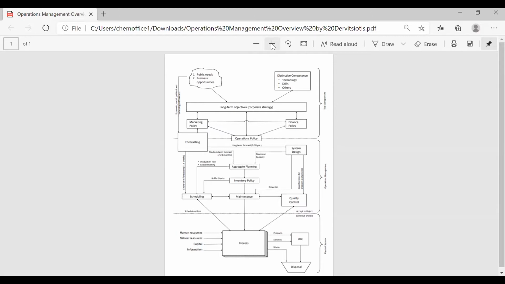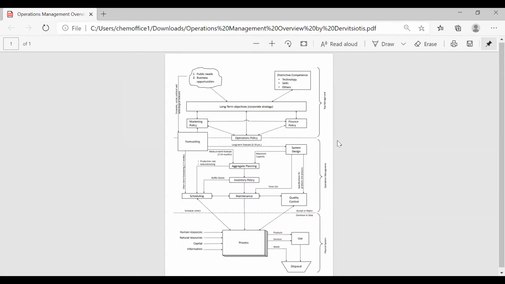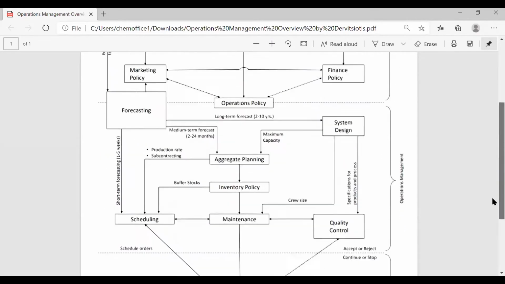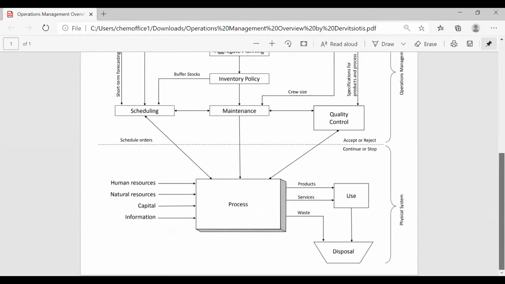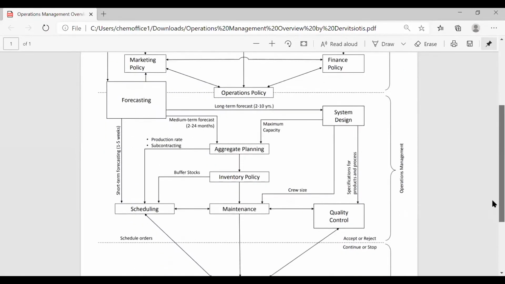Now I'm going to zoom in, and you can see the three parts on your right hand side. Correct? So you can read them also. You can see top management. Can you scroll up? You can see operations management, and then physical system.